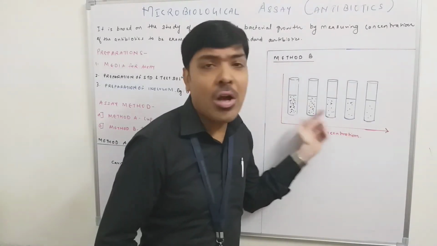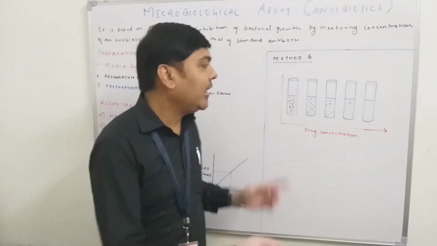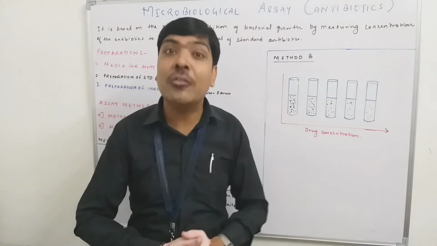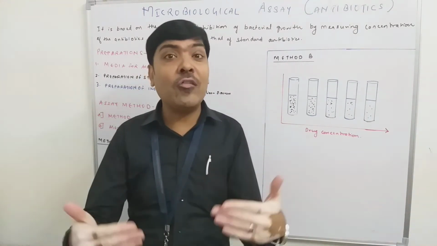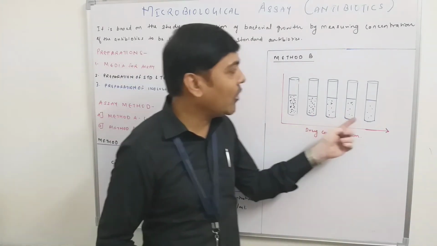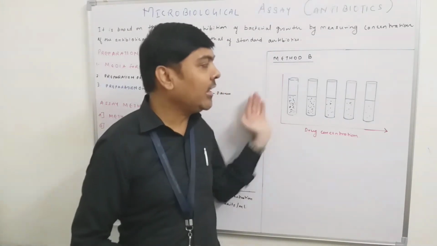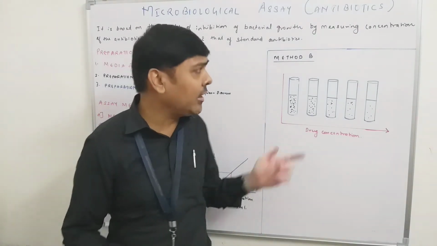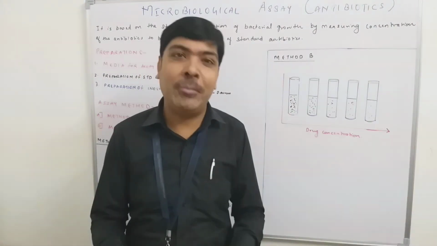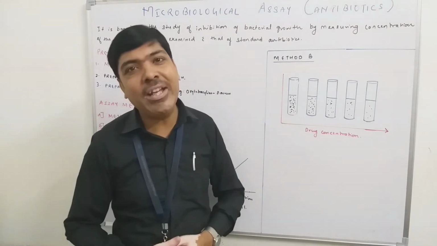But as soon as you go to the next test tube, then what you will find is that the concentration of the antibiotic is increasing. And if the concentration of the antibiotic is increasing, then definitely the level of inhibition will also increase. And if the level of inhibition increases, then definitely the number of microorganisms will go on reducing. Okay. So if we compare it in terms of the turbidity, then what you will find is that test tube number 1 will show more turbidity. Whereas test tube number 2 will show lesser turbidity as compared to test tube number 1.